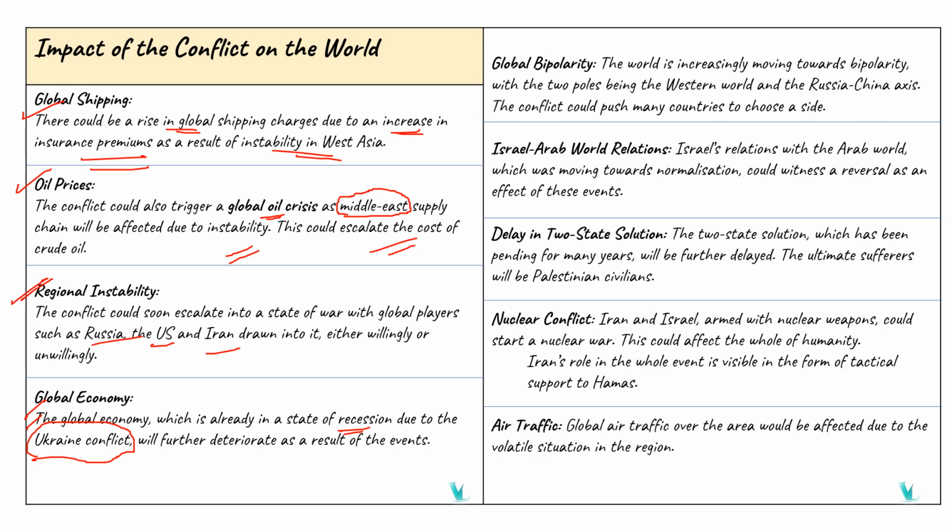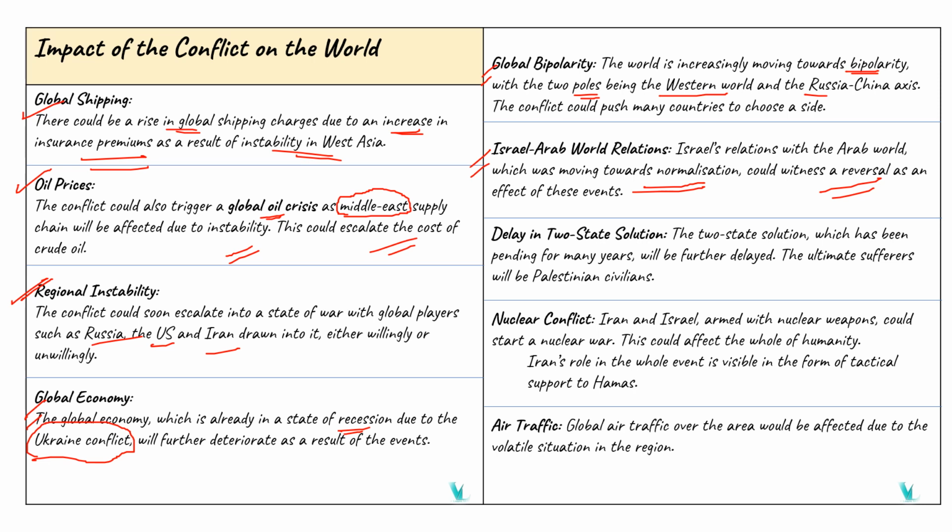And the next one is about global bipolarity. Here the world is increasingly moving towards bipolarity, with the two poles being the Western world and the Russia-China axis. So this will push countries to either side. So this is about the new global bipolarity. And about Israel-Arab world relations: Israel's relation with the Arab world, which was moving towards normalization, could witness a reversal as an effect of these events. So this is important for our global economic as well as sustainable development level.